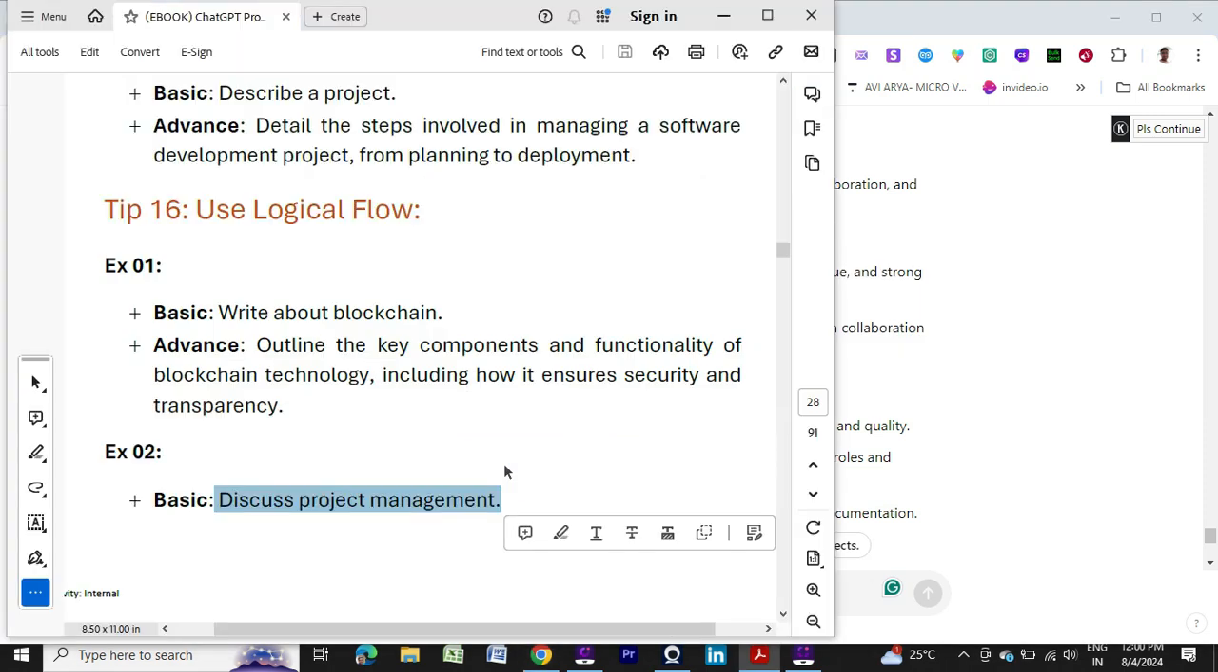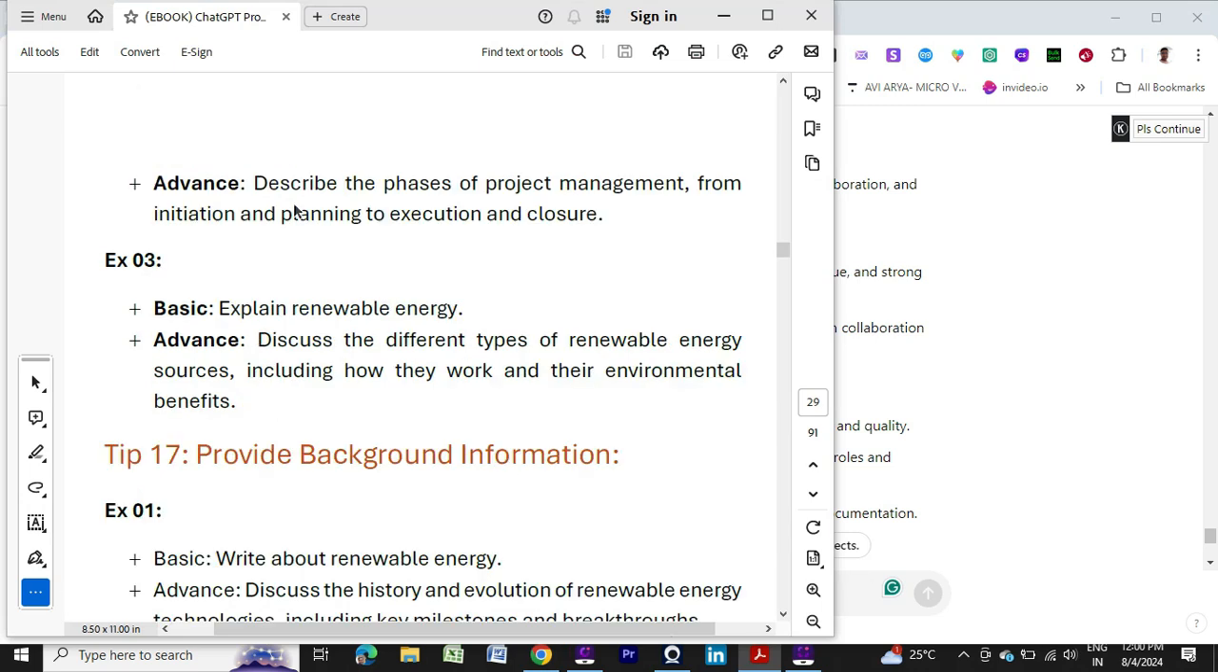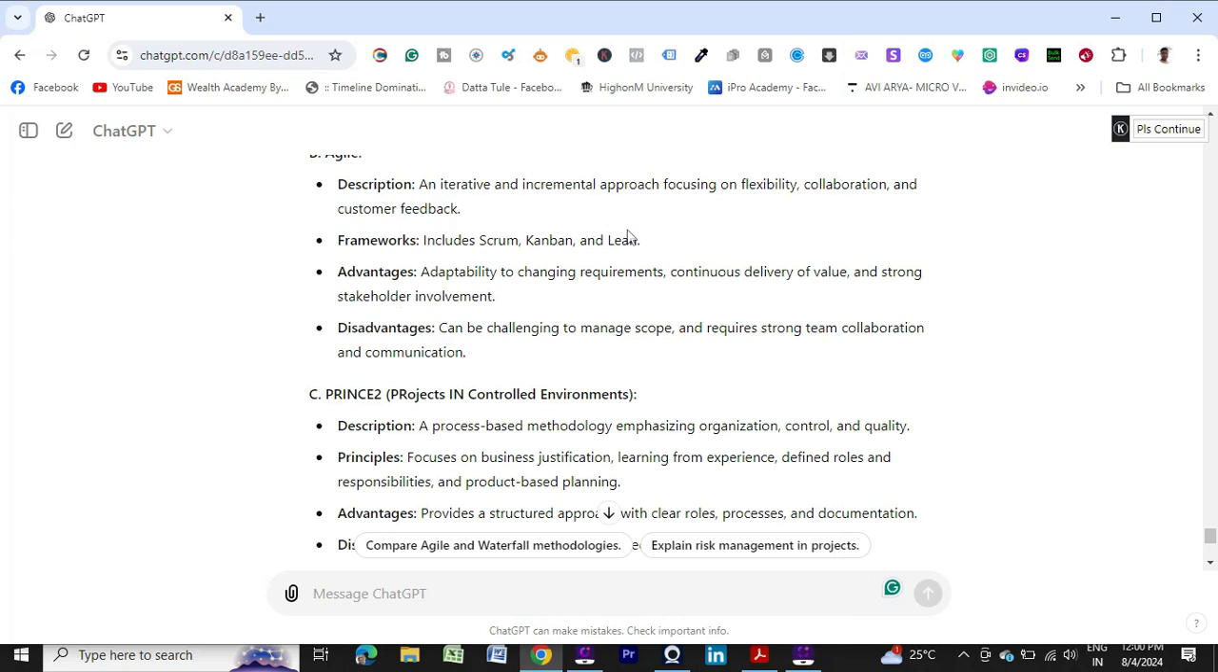So now I want to get it more specific. Describe the phases of project management from initiation and planning to execution and closure. So all the steps I have mentioned, these 4 steps you need to cover. Okay, so now see how it responds.